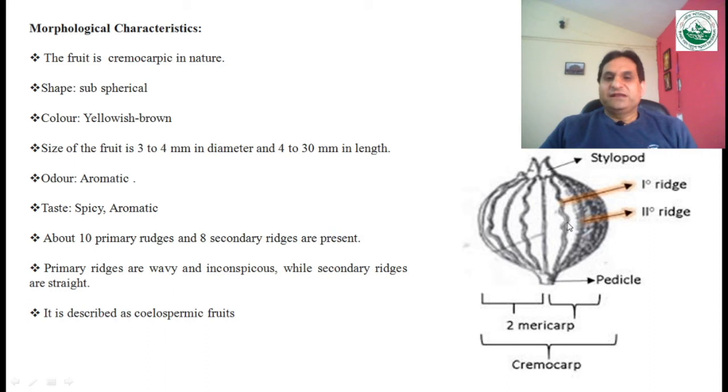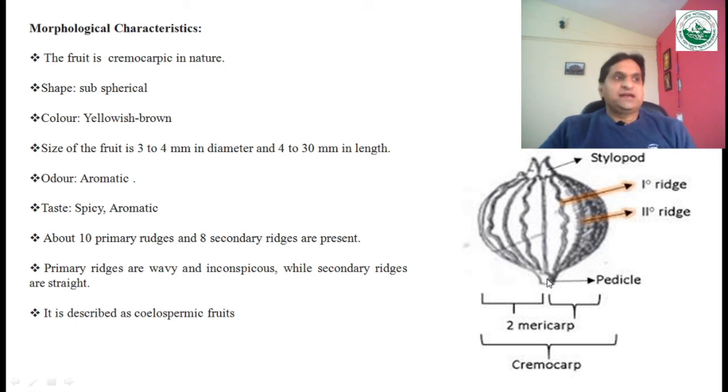Here you can see like this, they are wavy and inconspicuous, while secondary ridges are straight. These are the differences between the primary and secondary ridges: primary ridges are wavy and inconspicuous, whereas the secondary ridges are straight in nature. And the coriander fruit is described as a coleospermous fruit. Coleospermous means when you see the concave surface.